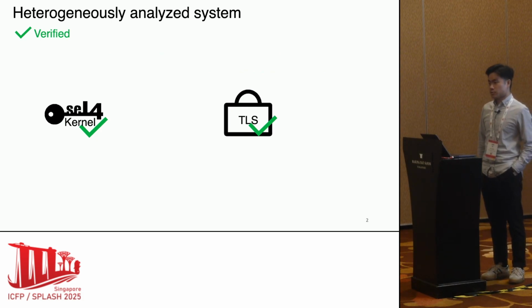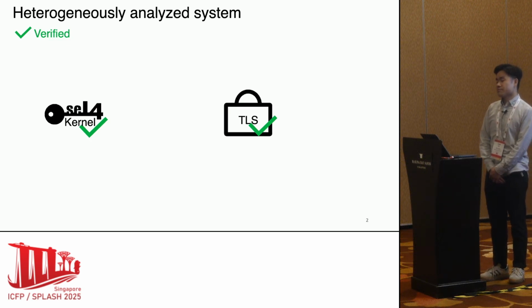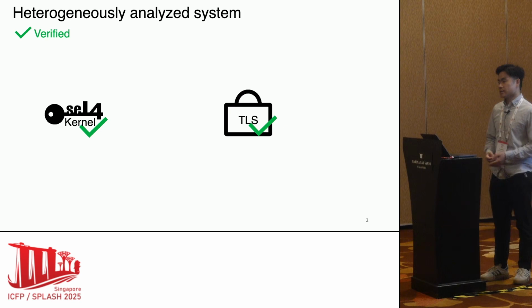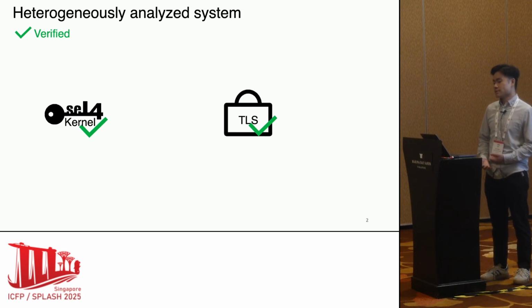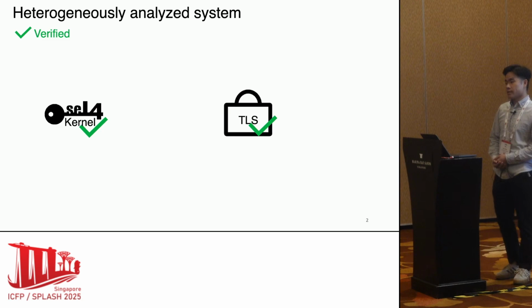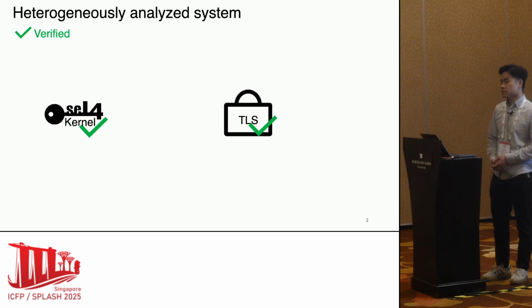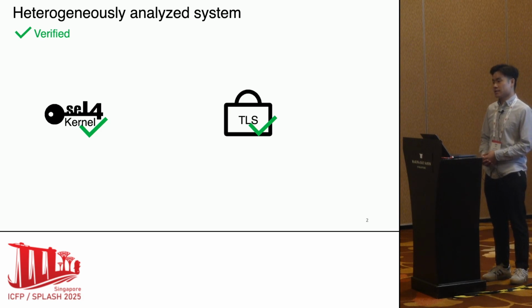Nowadays, formal methods are drawing attention because critical systems demand strong guarantees. It results in many verified software like seL4 and the verified TLS implementation. If all the components in the system are verified, then we say the whole system is verified. But large software like Chrome has more than 30 million lines of code, so fully verifying it seems unrealistic.